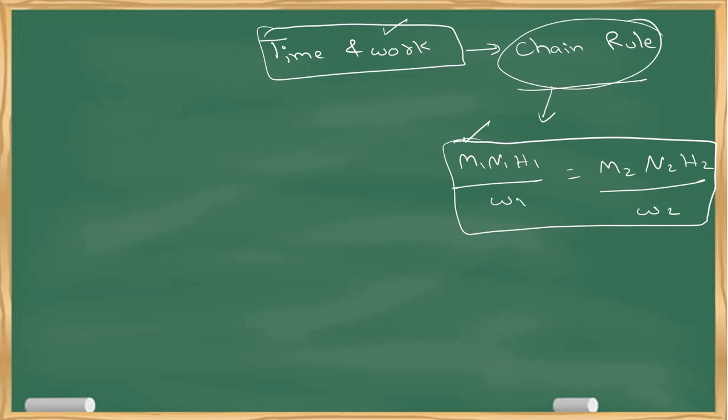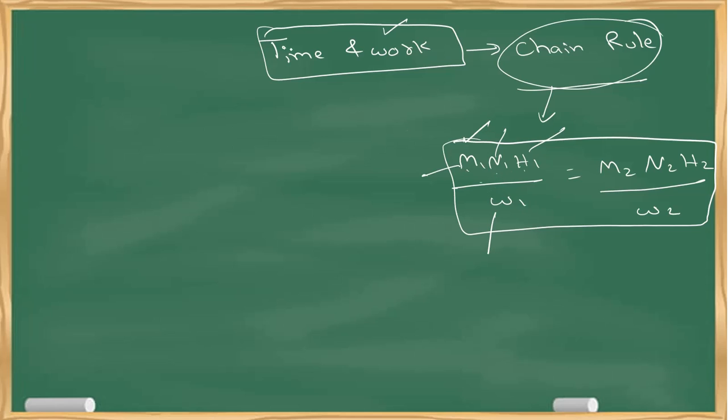What is this formula? We have four entities here. That is the number of men required to do a particular work, M; the time in days, N; the efficiency, meaning the number of hours per day or number of days per month based on the given problem, H; and W is the total work to be done. We have taken these four entities and clubbed them into a relationship based on proportionality, where men, number of days, or efficiency are directly proportional to work, and similarly they are inversely proportional to each other.